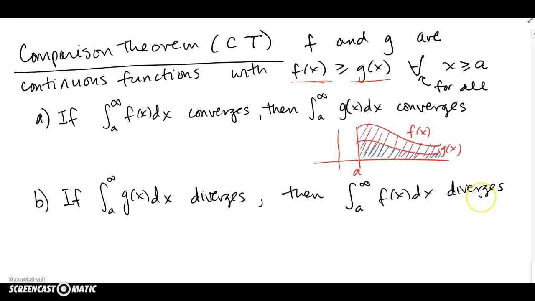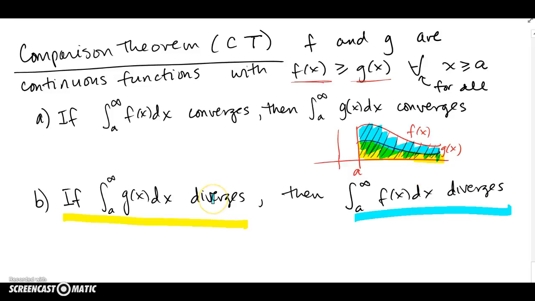So why does that make sense? If we look at this piece that says that the area from a to infinity under g is divergent, meaning under g from a to infinity I get something that is infinite, the limit doesn't exist. Well, if the smaller region diverges, then it makes sense that the bigger region would also have to diverge because it's even bigger than this guy. So they're kind of related ideas.